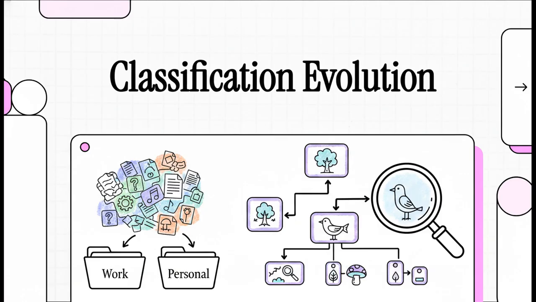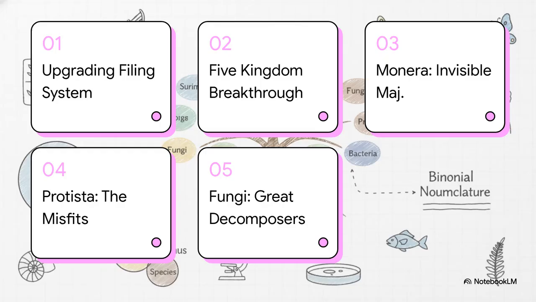Well, biologists have faced the exact same problem with the millions of life forms on Earth. Welcome to today's Explainer, where we're going to dive into Earth's ultimate operating system, the evolution of biological classification. Here's our quick roadmap for today's Explainer.